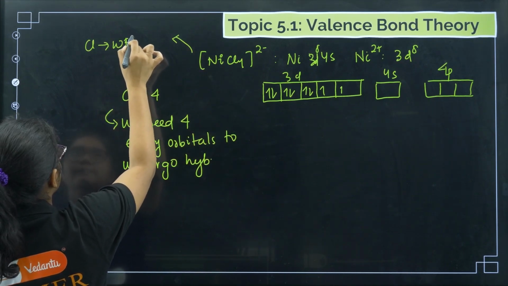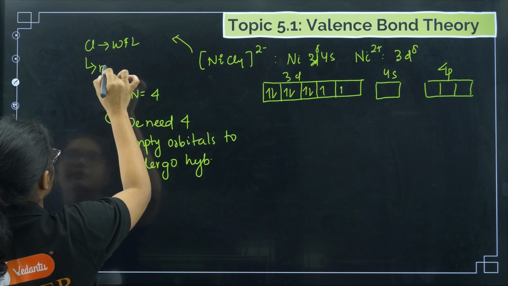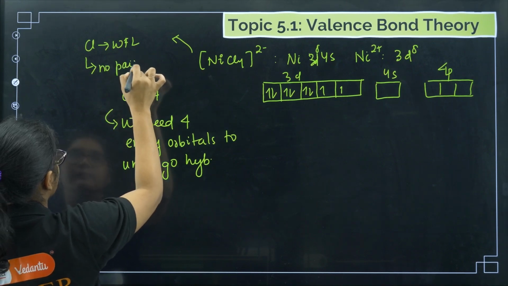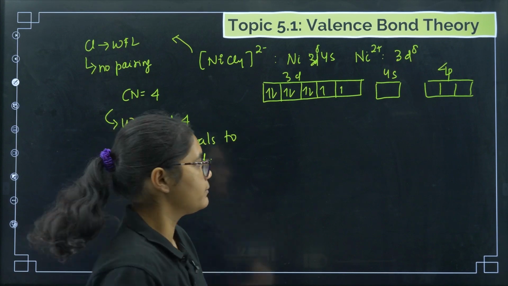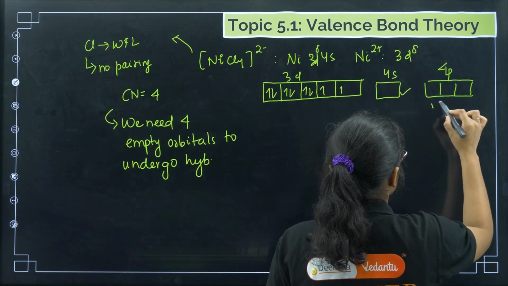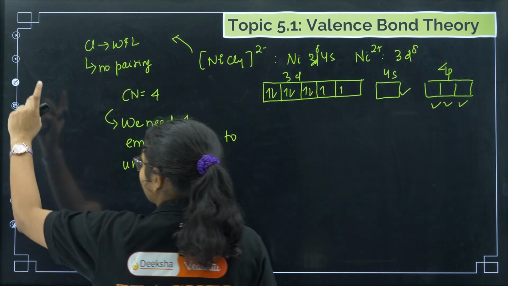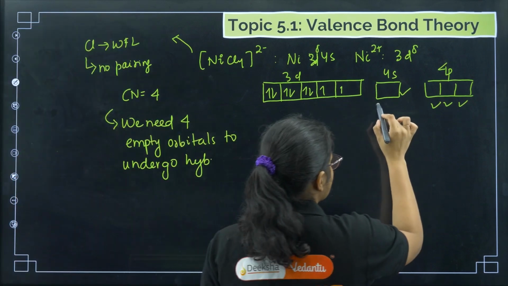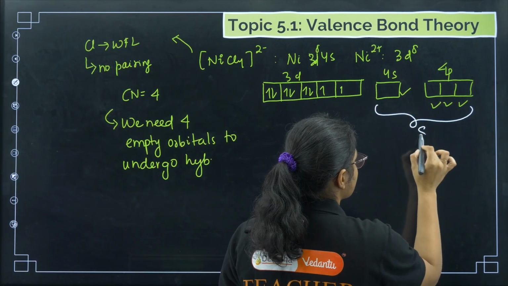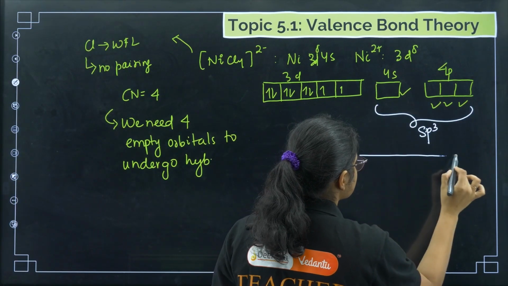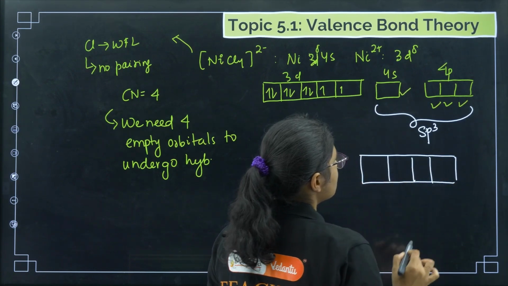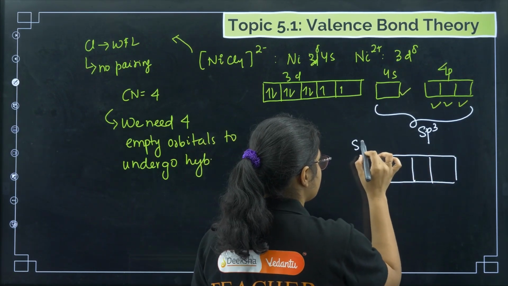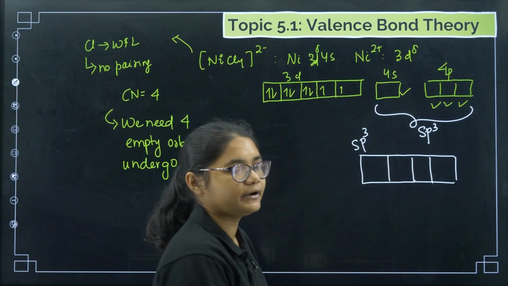If a weak field ligand is there, then what will happen? No pairing of electrons will take place, right? But still we will need 4 empty orbitals, so we can consider 1, 2, 3 and 4 empty orbitals. These 4 empty orbitals will undergo sp3 hybridization. So what I'll get is 1, 2, 3, 4 sp3 hybrid orbitals.